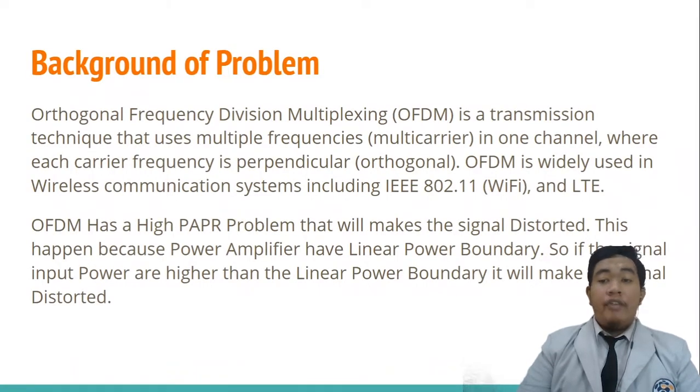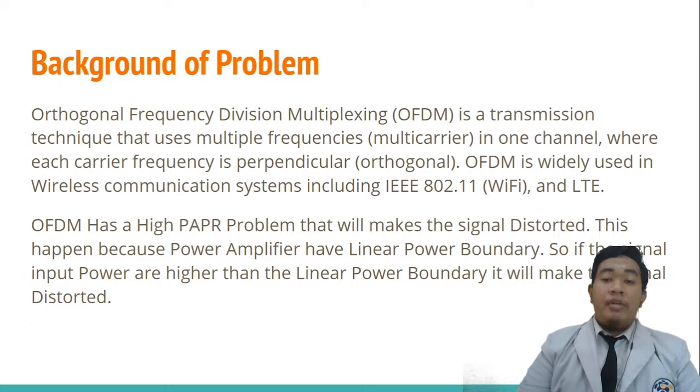This research is taken because there is a background problem with OFDM. Orthogonal frequency division multiplexing is a transmission technique that uses multiple frequencies in one channel, where each carrier frequency is perpendicular. OFDM is widely used in wireless communication systems including IEEE 802.11 and LTE.